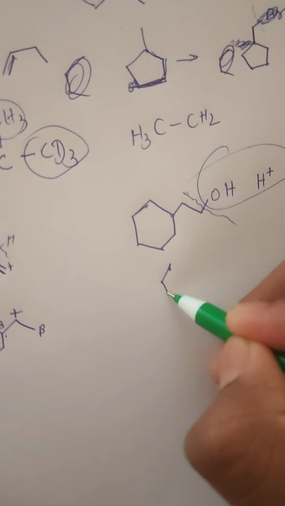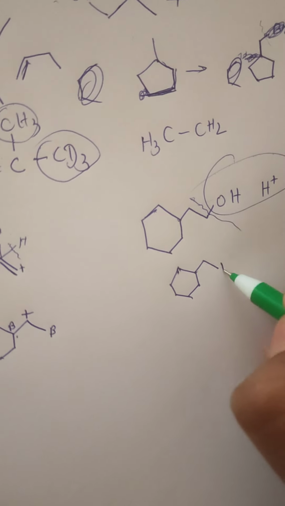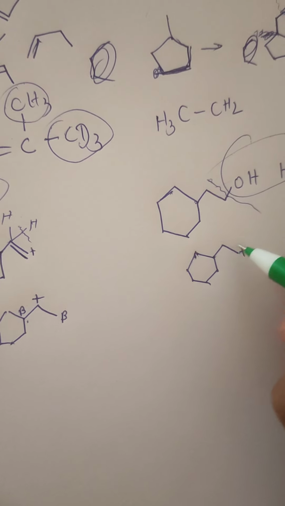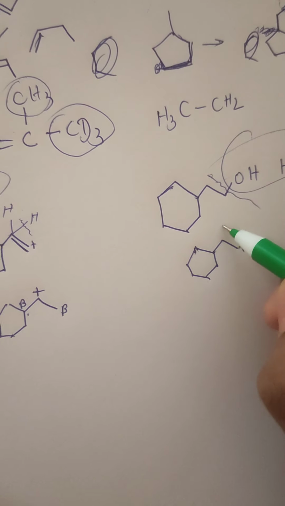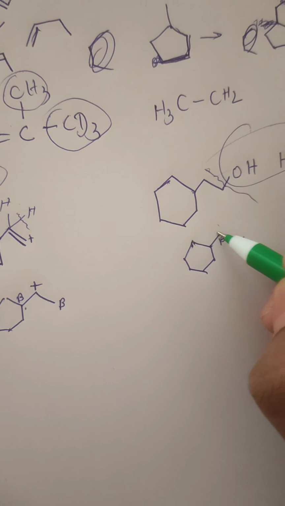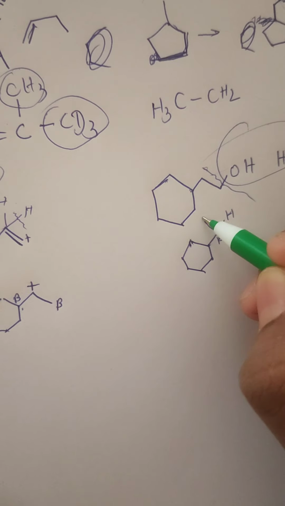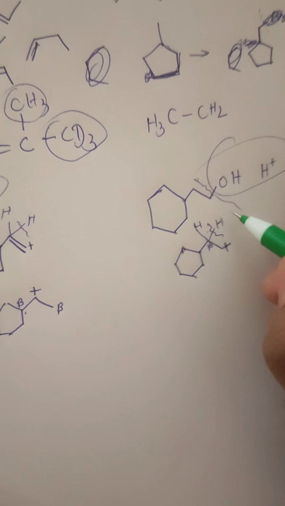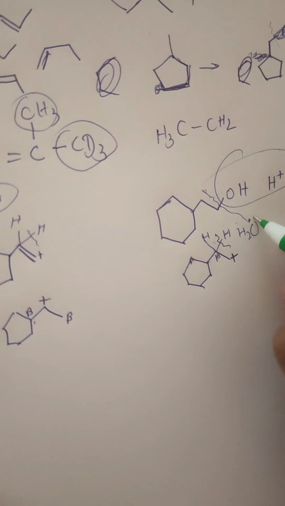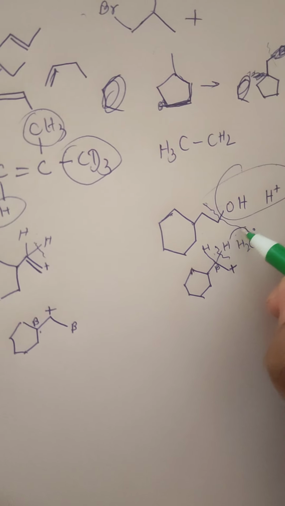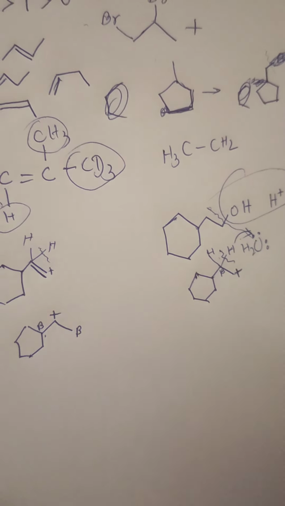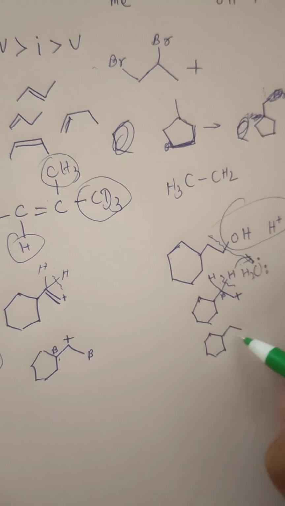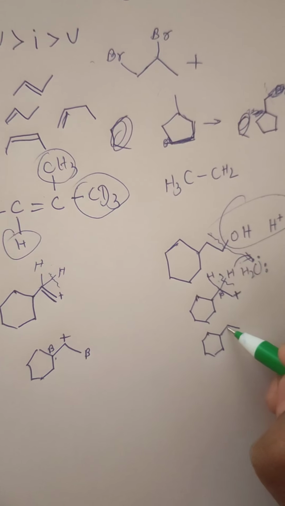So it would be like this, right? And then what I did is, we know the beta elimination process, right? It would be beta hydrogen. It would have two hydrogens, right? So we know beta hydrogen elimination. Here a hydrogen will be removed. How? Because the H2O water will be there, so it would attract it. We know this process.